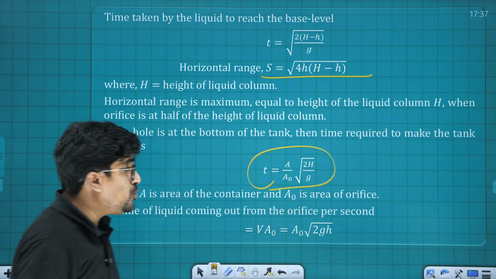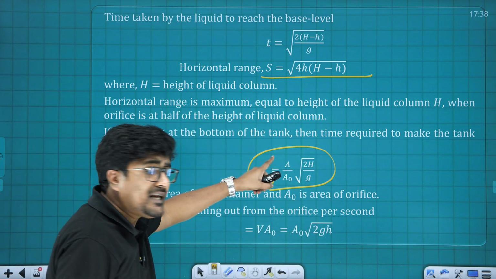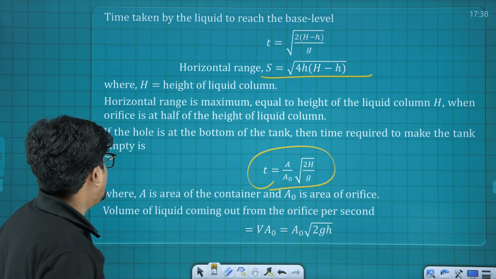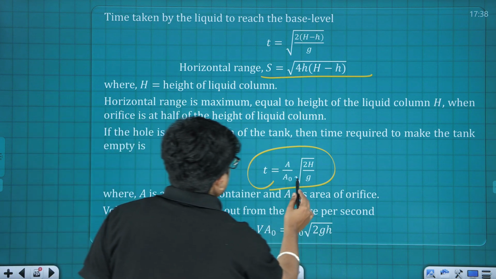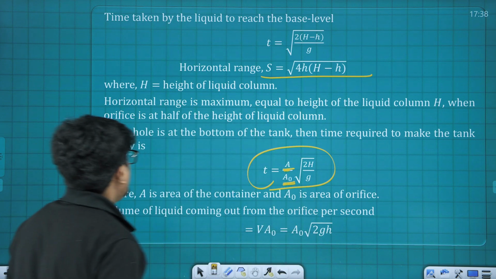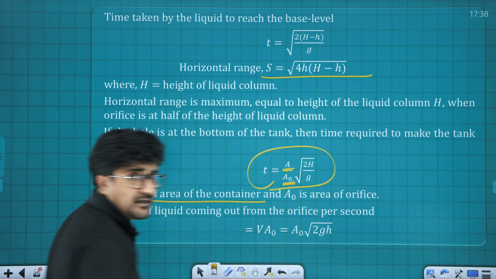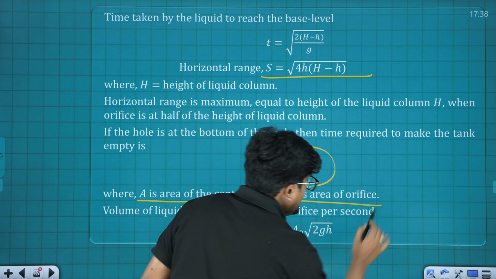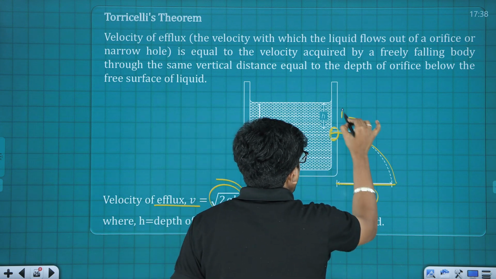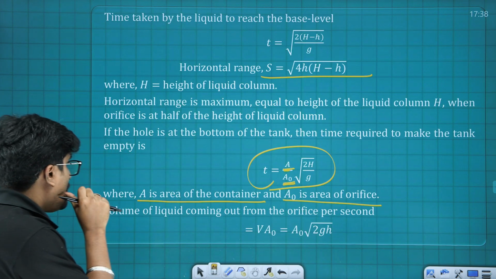Time taken to empty the tank. Here it's going to be t equals capital A divided by A naught into under root of 2h by g. And here what is A naught and what is capital A? Capital A is the area of the container and A naught is the area of the orifice, which means here this is A naught and here this is A. Was that okay? Fine.